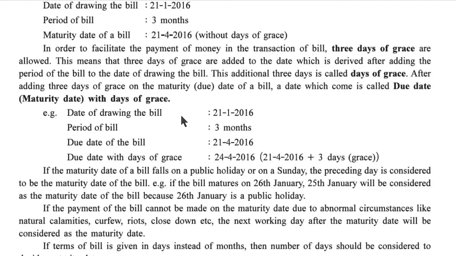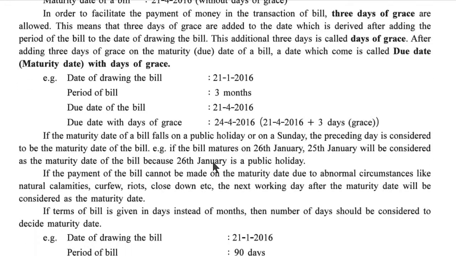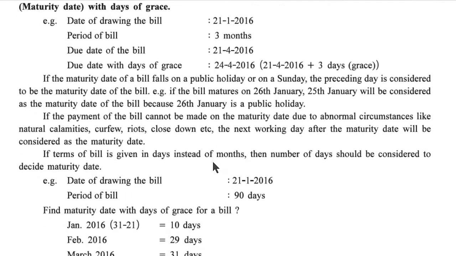Date of drawing the bill, 21st January 2016. Period of bill, 3 months. Due date of bill, 21st April 2016. Due date with days of grace, 21 plus 3 days, 24 April 2016. 21 April 2016 plus 3 days of grace means 21, after that 22, 23 and 24. So 24 April 2016 is the due date with days of grace.